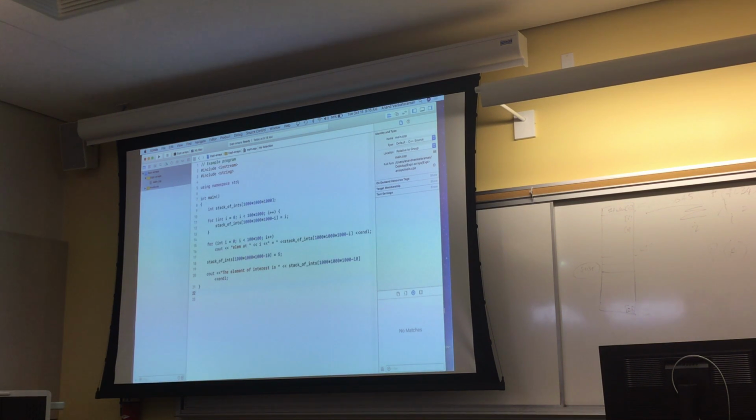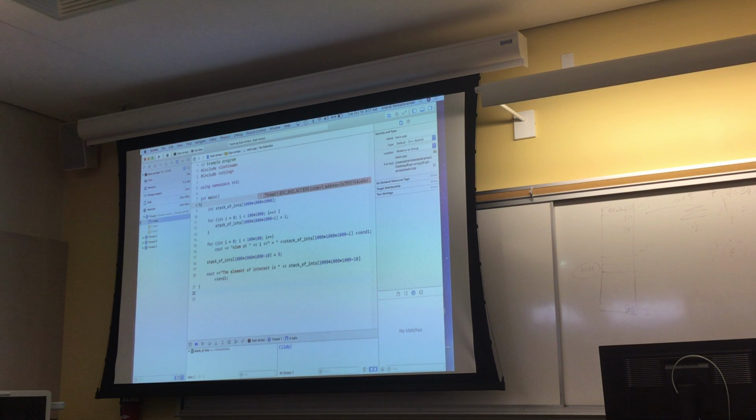Let's compile this. I'm pretty sure Xcode will let it through, because it can give me 1 gig of stack space. And okay, it succeeded, because the compiler can't tell if it's wrong or right. If the compiler was intelligent enough, it could have told me right now, hey, you've got a too big array. Oh, it already told me something here. Bad access. Did I run it? Yeah, I did run it. Okay, there you go, bad access. What that means is that I'm accessing memory that doesn't belong to me.